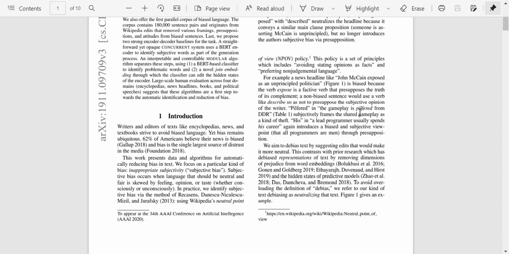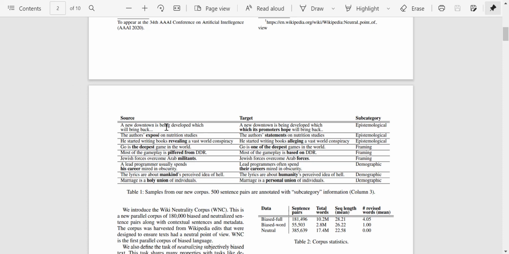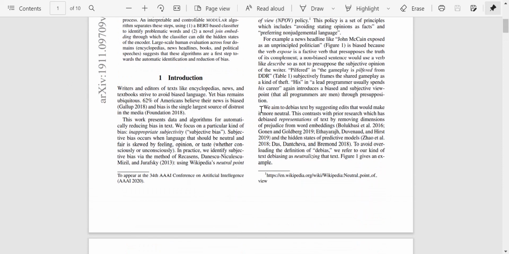Pilfered in the gameplay, pilfered from DDR, subjectively frames the shared gameplay as a kind of theft. His is a lead programmer, usually spends his career, again introduces a bias. Okay, so these are from this table which we'll go through in a bit. So they aim to debias the text by suggesting edits that could make it more neutral.